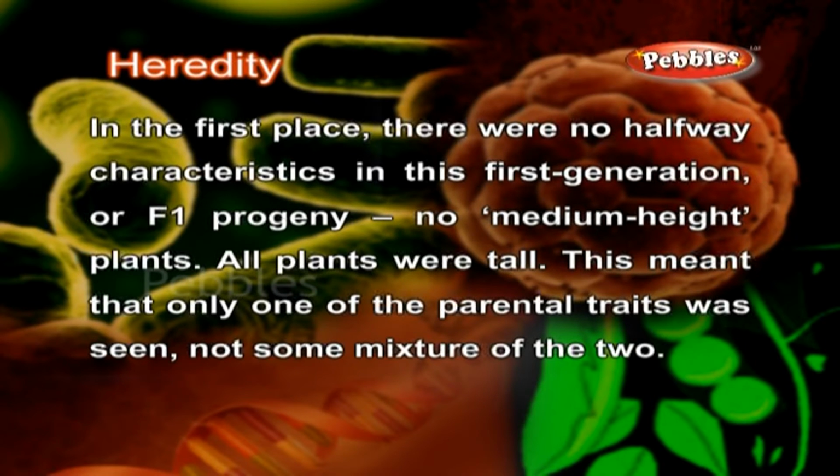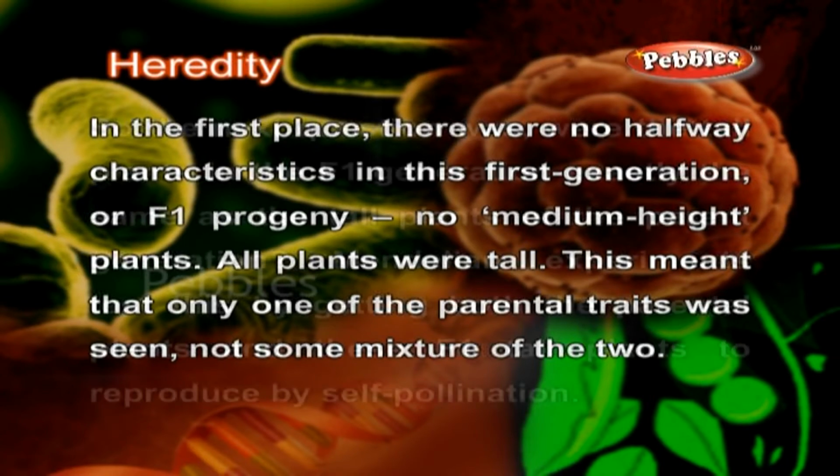In the first place, there were no halfway characteristics in the first generation, or F1 progeny. No medium height plants. All plants were tall. This meant that only one of the parental traits was seen, not some mixture of the two.